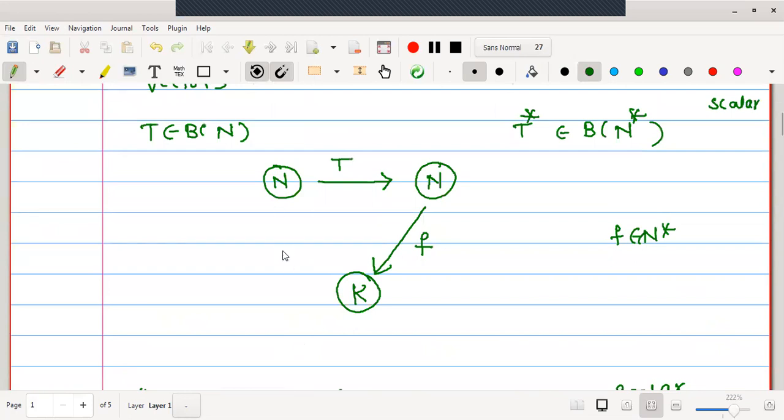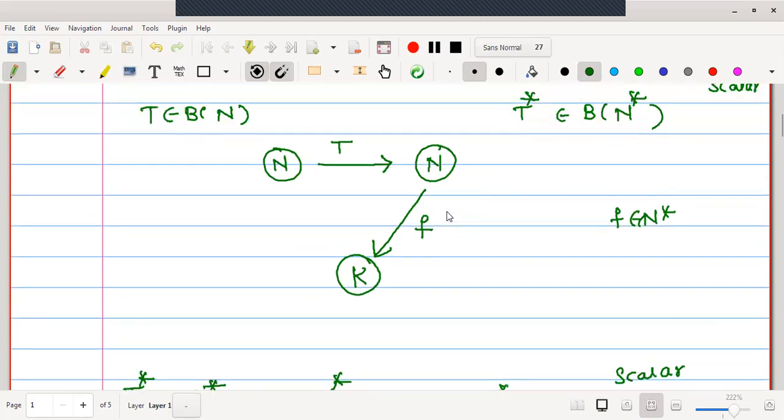Therefore, now we want the resultant to be a member of N star. Here, what is the element in K? What kind of element is this K going to possess? If I start with x in N, the resultant element is T of x in N. And if we operate a mapping f on T of x, the image will be f of T of x, and we know f of T of x is nothing but f composition T operated on x.